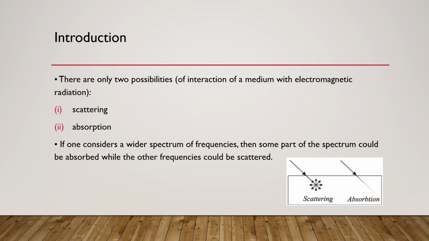There are only two possibilities of interaction of a medium with electromagnetic radiation, which are scattering and absorption. If one considers a wide spectrum of frequencies, then some part of the spectrum could be absorbed while the other frequencies would be scattered. Some of the frequencies are scattered while the rest will be absorbed, which means that both of the processes occur side by side.